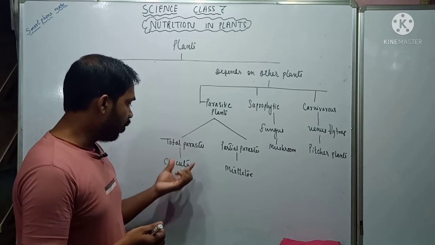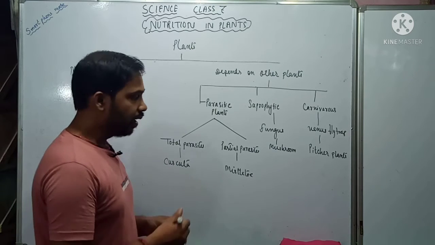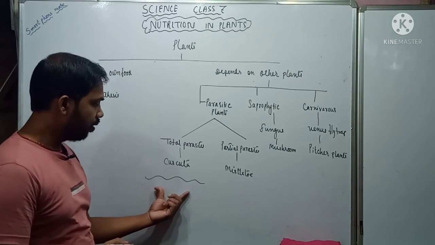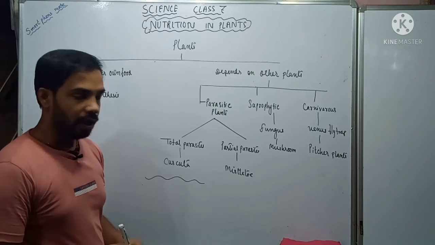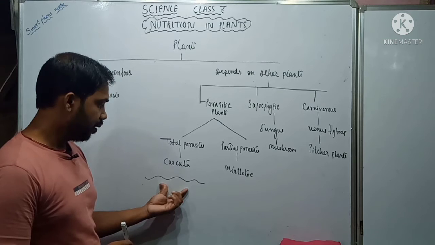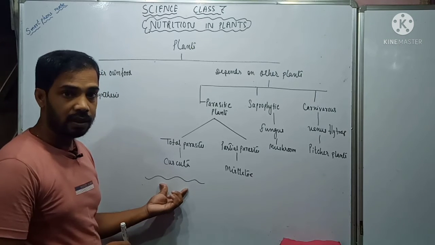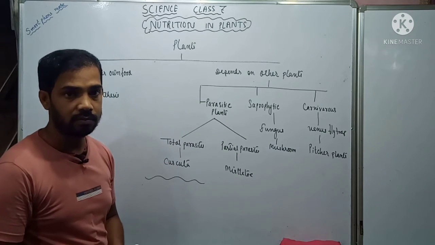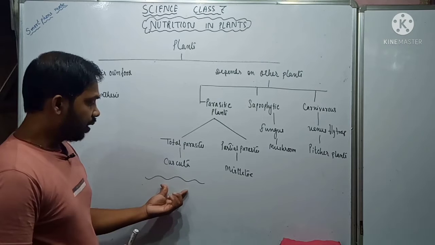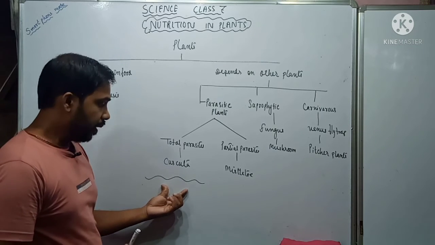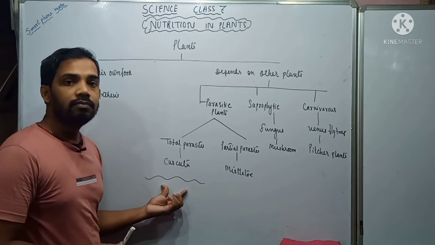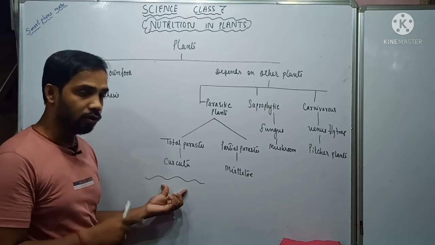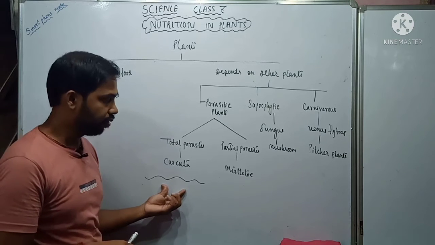An example of these plants is Cuscuta. You might have seen these yellow kinds of climbers on trees, and once you put a small piece, it will grow and overtake the whole plant. So this is Cuscuta, and these plants slowly damage the other plants on which they are living, and those plants on which they are living are known as host.